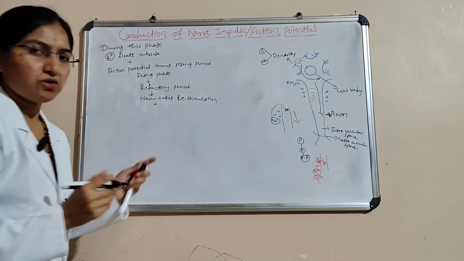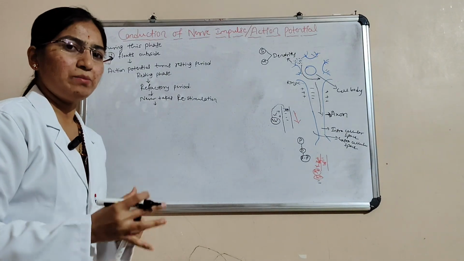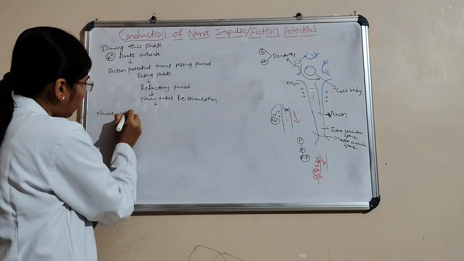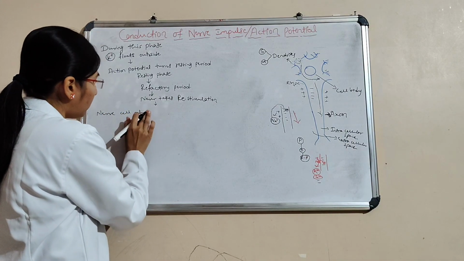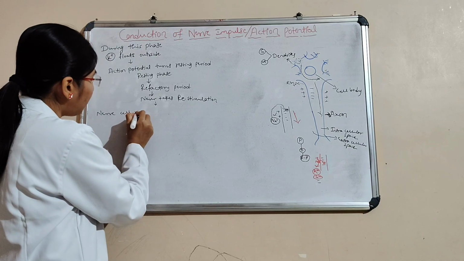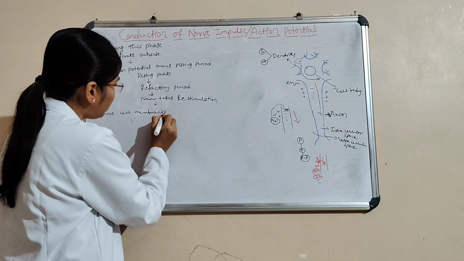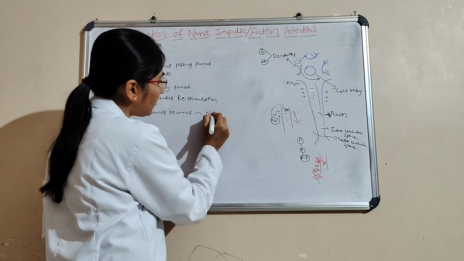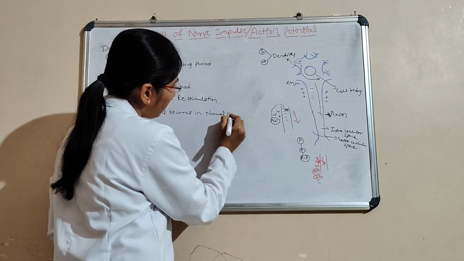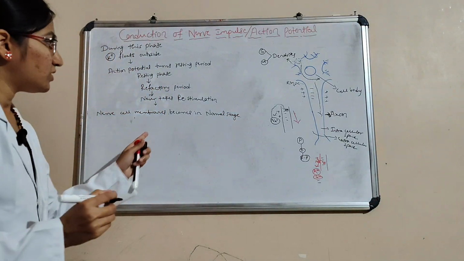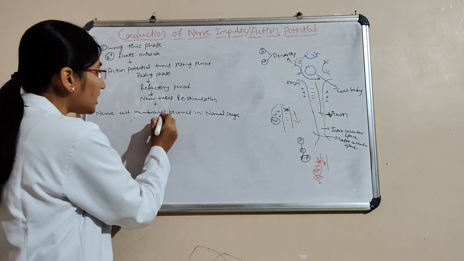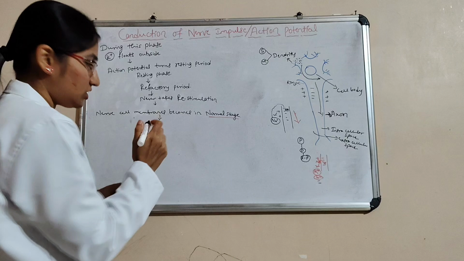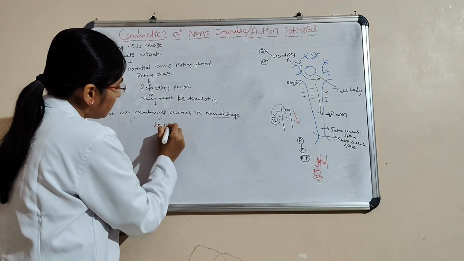It will be re-stimulated when that nerve cell membrane becomes normal. Normal stage means when it gets repolarized. Normal stage is nothing but repolarized.